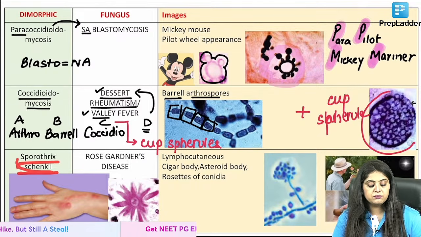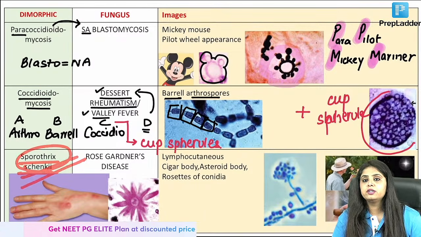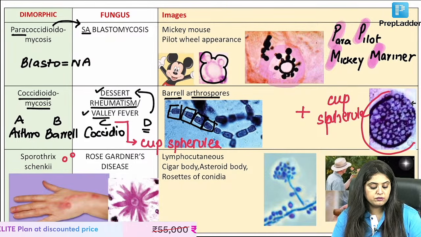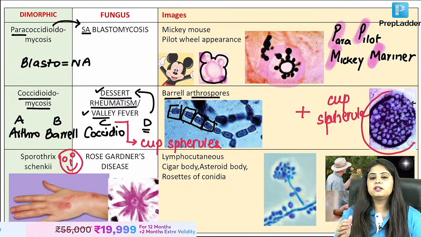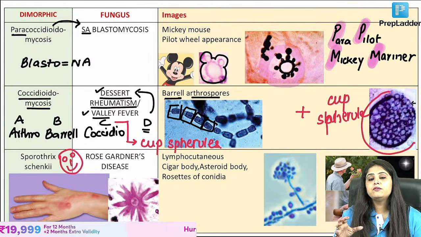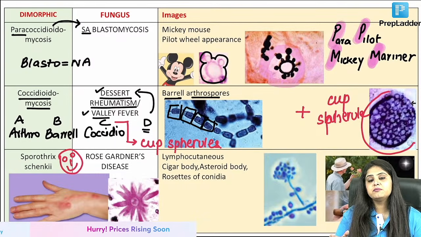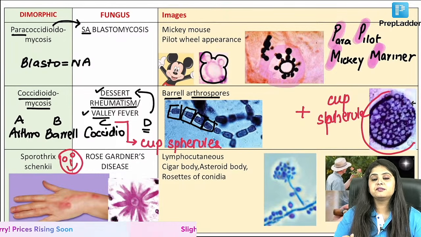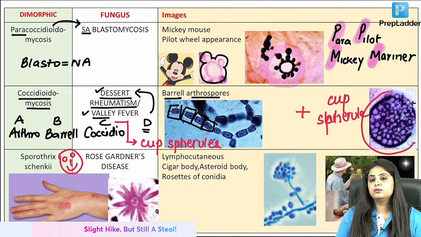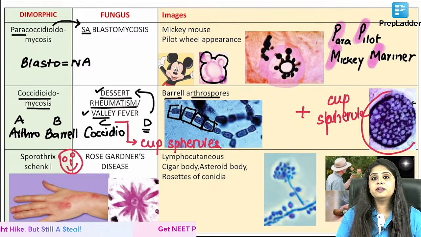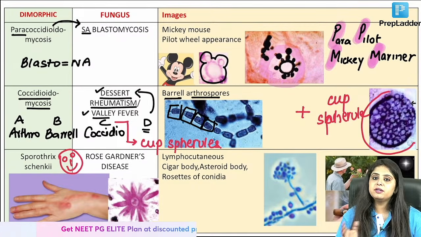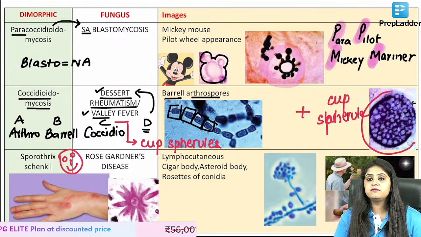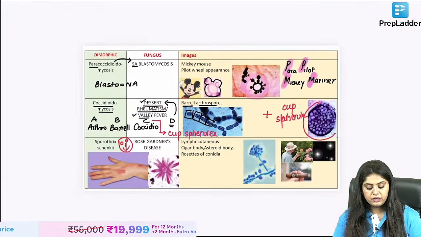Coming to the last one, body heat probably changes shapes, Sporothrix. I always put a smile in front of Sporothrix. Sporothrix is that dream life that all of you are studying for. I don't know whether we as doctors will achieve that life, but that is the dream life that everyone has, irrespective of whichever ultimate goal you may have professionally. And your dream life will be that you are roaming around.